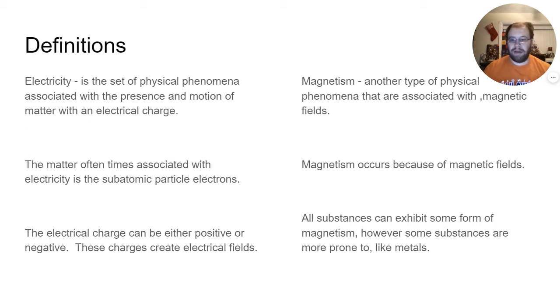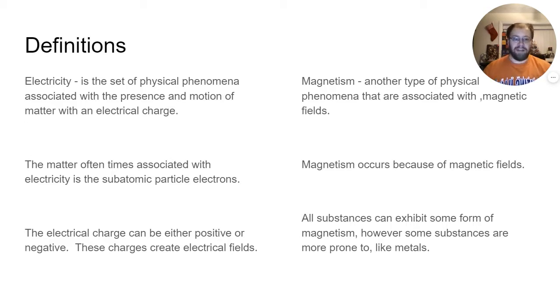The matter oftentimes associated with this electricity is the subatomic particle, an electron. Those electrons are charged and they're able to move around. So they are usually the things that cause electricity. And then the electrical charge can be either positive or negative, and these charges can create electrical fields.